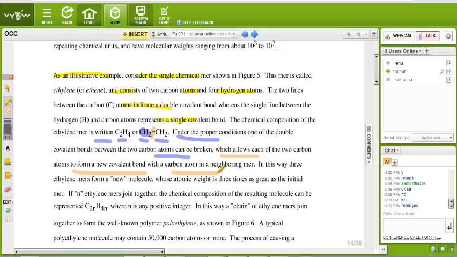If it finds another ethylene nearby, it can easily create a bond with that, because one bond is broken and it tries to fill up this bond. Is it clear? Neighboring mer.